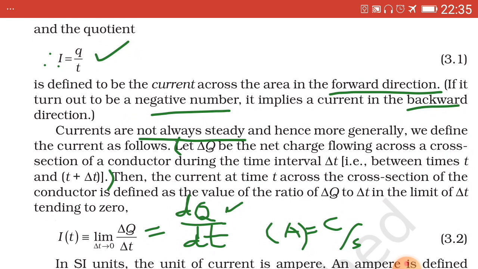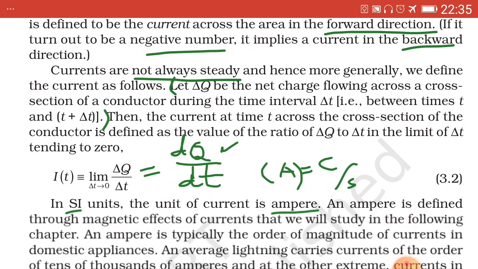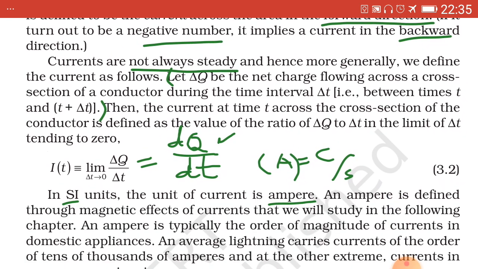Next point, as currents are not always steady, let delta Q be the net charge flowing across cross section of a conductor during time interval delta t. Then we have the equation I is a function of t, capital I of small t, equal to limit as delta t tends to 0, delta q upon delta t, which is equal to dq by dt.